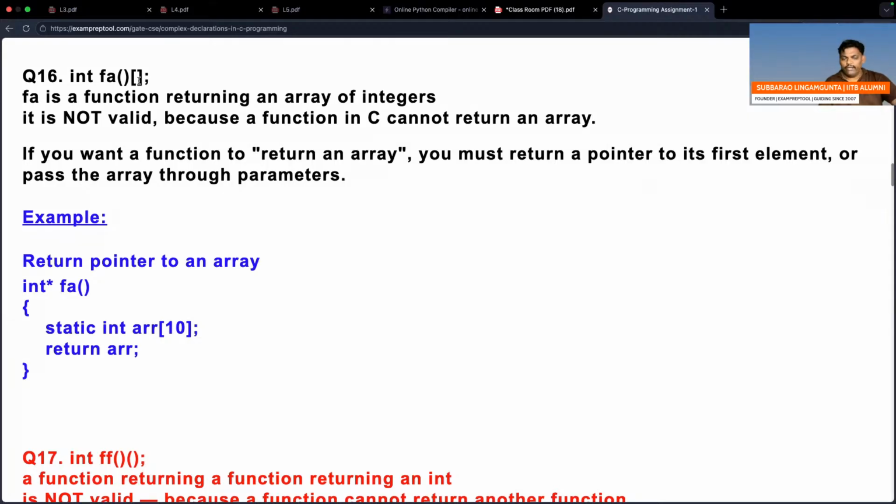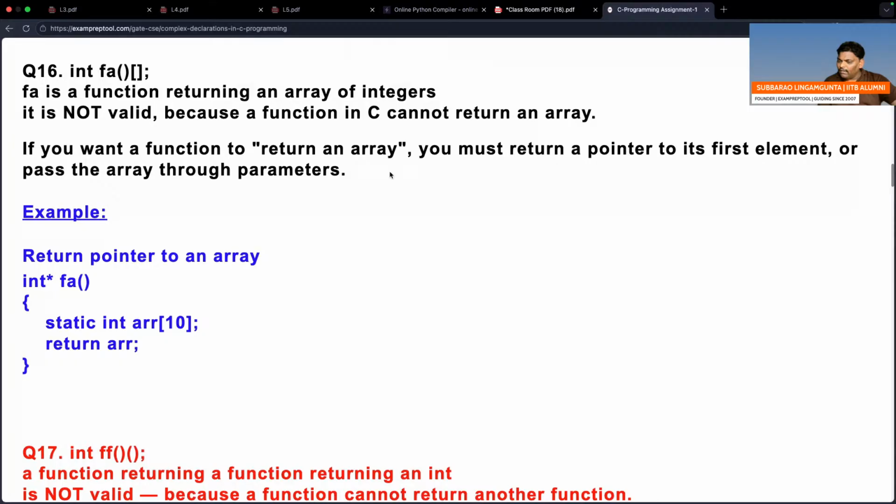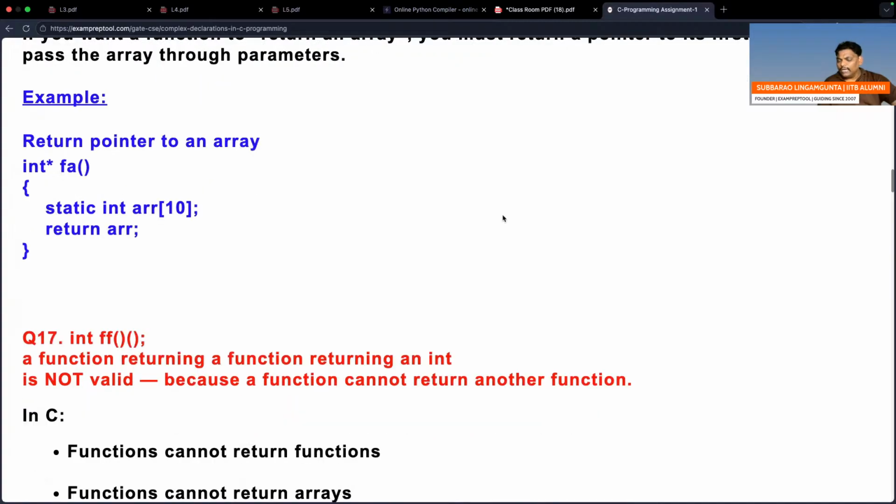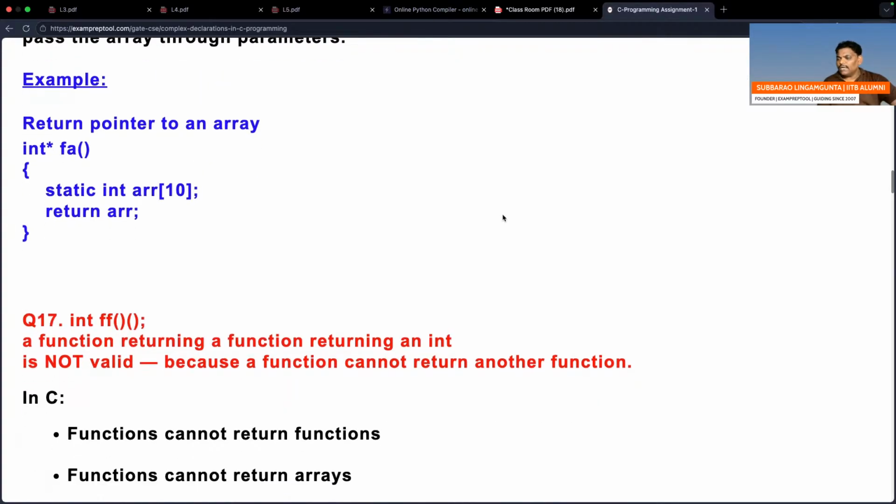Remember, it is invalid. You can do it indirectly, but you cannot do it directly. FA is a function returning an array of integers, which means you are returning an array. It is not valid because a function in C cannot return an array. If you want a function returning an array, you must return a pointer to its first element or pass the array through a parameter. Just return the pointer.